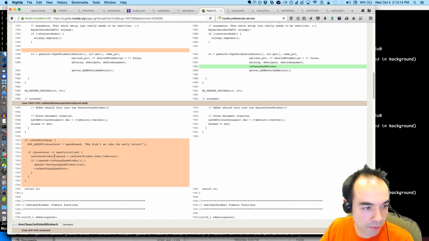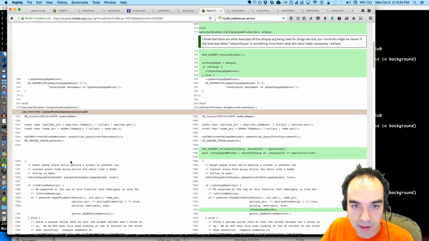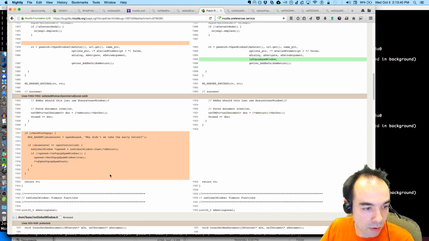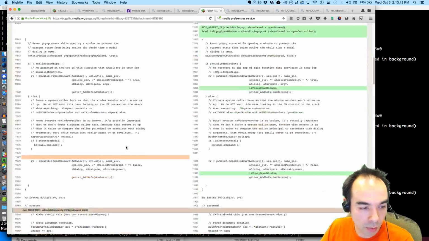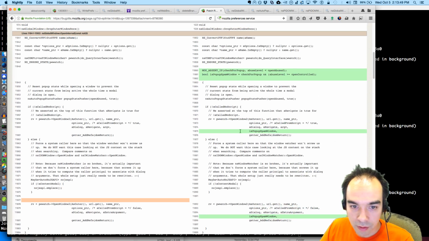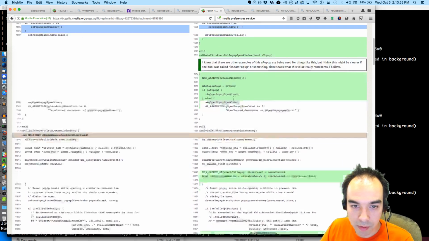And where were we doing this sort of thing before? Down here, after the open. When an open was done, we would check to see if a thing is a pop-up, and if so, we would check to see if is pop-up spam window, but we're not doing that anymore. Instead, we'll call set pop-up spam window on the global window itself. Is pop-up spam window, okay.